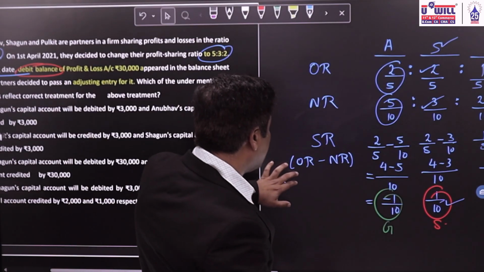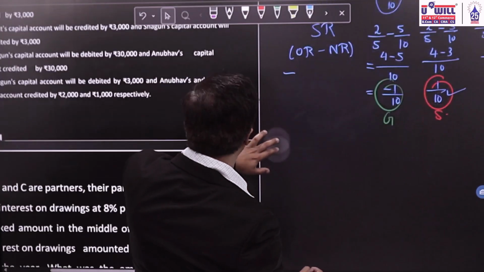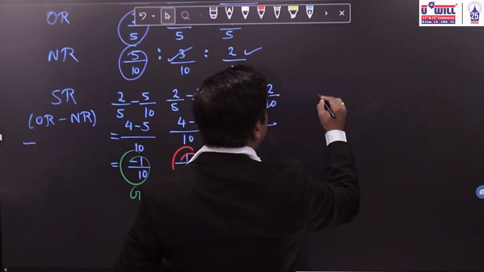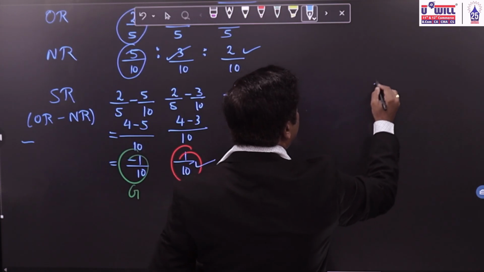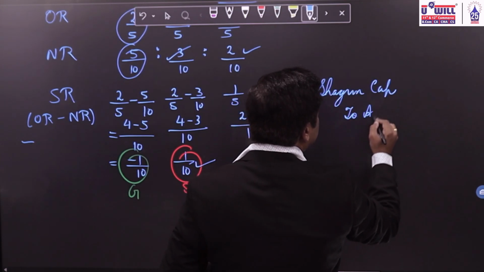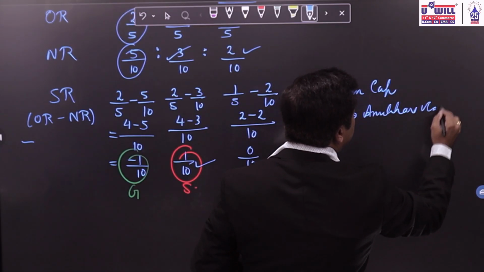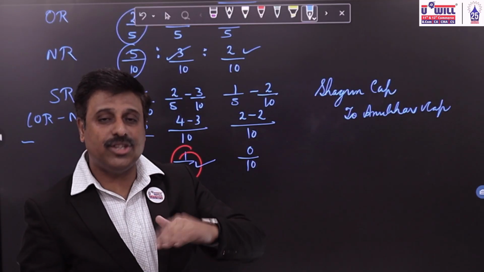So Shagun's capital account we will debit. And who is gaining? Anubhav. So Anubhav's capital account we will credit. This will be the entry of debit balance of P&L account, adjustment entry.